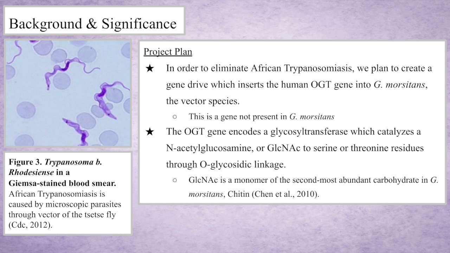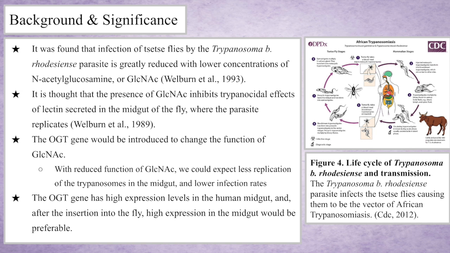The OGT gene encodes a glycosyltransferase which catalyzes an addition of N-acetylglucosamine to serine or threonine residues through O-glycosidic linkages. A study conducted by the University of Bristol and the University of Aberdeen found that infection of tsetse flies by the trypanosoma parasite is greatly reduced with lower concentrations of N-acetylglucosamine.